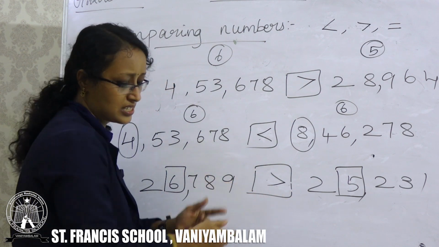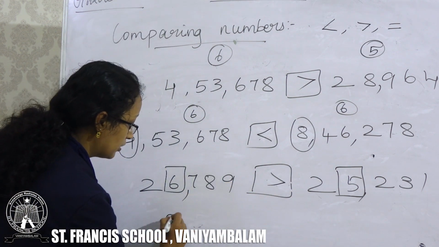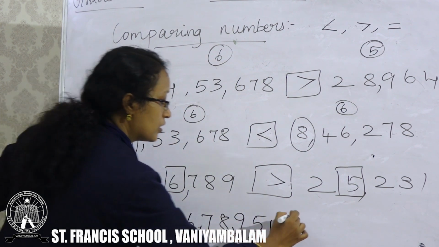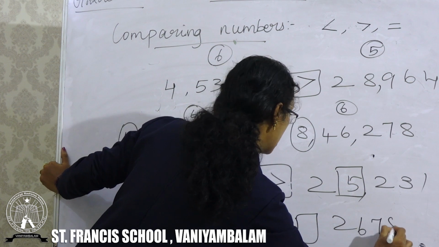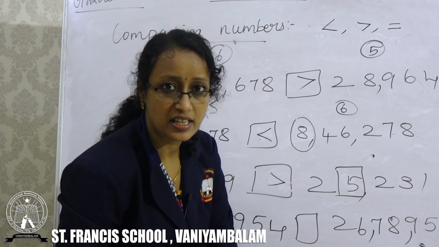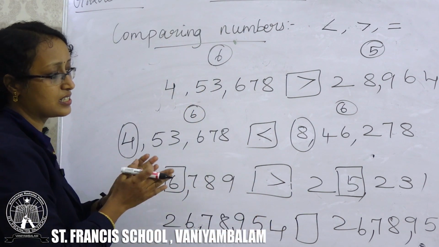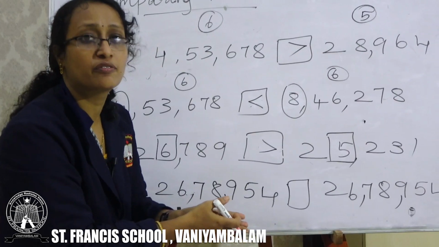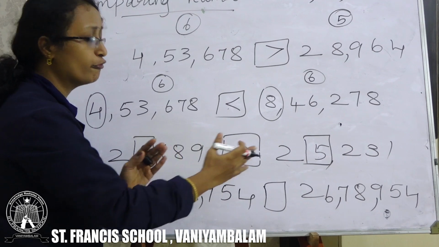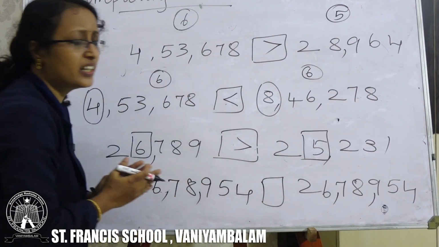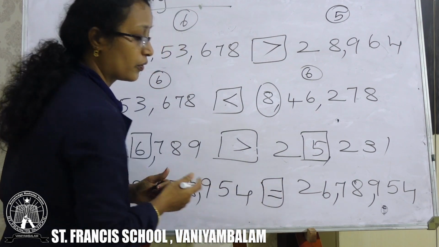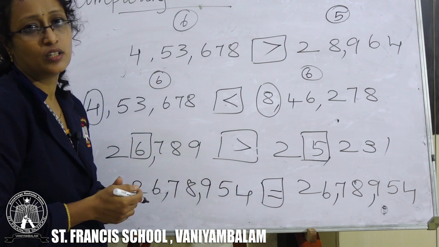Got it? If both the sides have the same number, 2, 6, 7, 8, 9, 5, 4, I am going to compare the number of digits. Number of digits both the sides same. Comparing the first digit of the number both the sides same. Second digit same. Third same. Fourth same. So when you compare all the digits on both the sides, both the numbers are same. So you can write the equal to symbol. I think you got it.